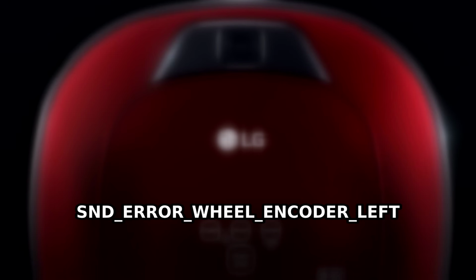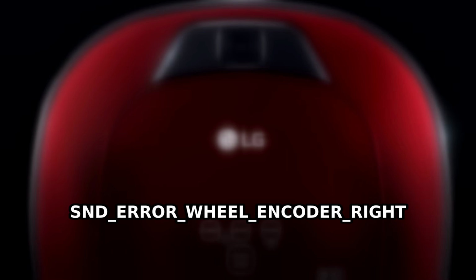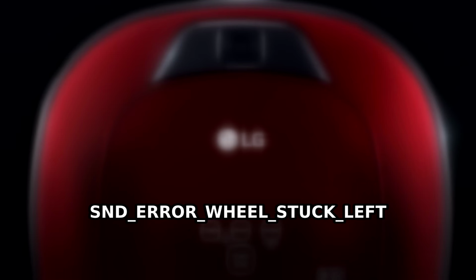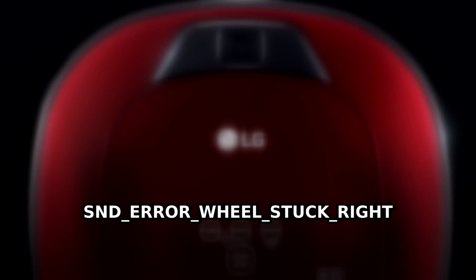A problem has been found on the left wheel sensor. A problem has been found on the right wheel sensor. A problem has been found in the wheel motor. Please remove foreign material on the left wheel. Please remove foreign material on the right wheel.